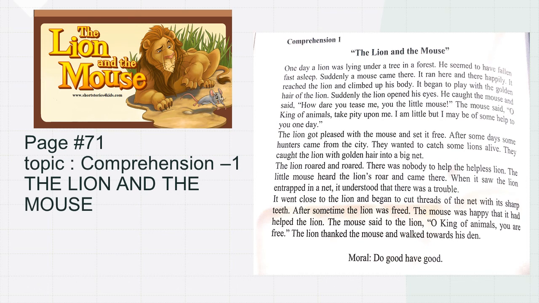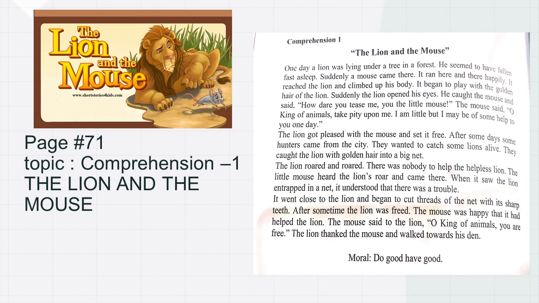Now the mouse is asking for mercy. He is asking the lion to forgive him. The lion got pleased with the mouse and set it free. After some days, some hunters came from the city. They wanted to catch some lions alive. They caught the lion with golden hair